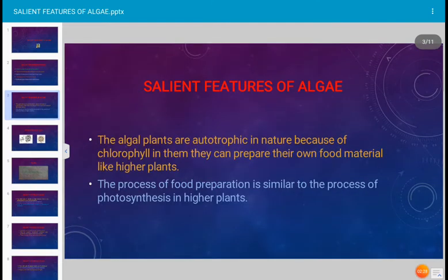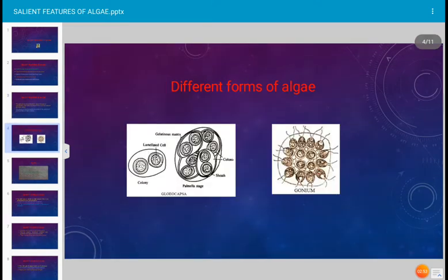Next, the algal plants are autotrophic plants because they prepare their own food material, because chlorophyll is present in the plants, and food preparation takes place in the algal plants because of the presence of chlorophyll, and that procedure is known as photosynthesis. And the procedure of photosynthesis in algae is similar to the photosynthesis of higher plants. These are the forms of algae.